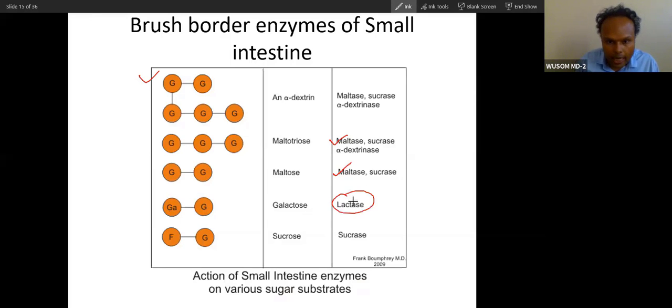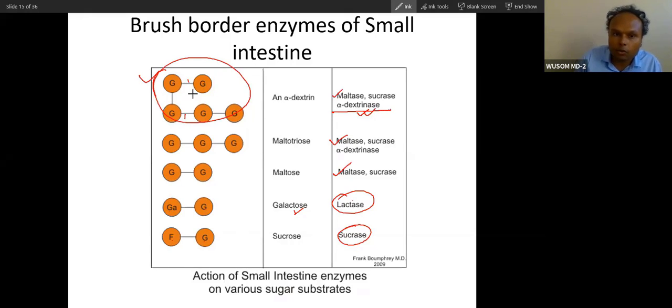So it will be digested by lactase. The result is galactose, one galactose and one glucose. And this is fructose, glucose is sucrose, and it is digested by sucrase. Now you can see this is a limit dextrin. Limit dextrin is digested by limit dextrinase, and this part can be digested by maltase also. This part can be digested, but this is digested by limit dextrinase, alpha 1 dextrinase.